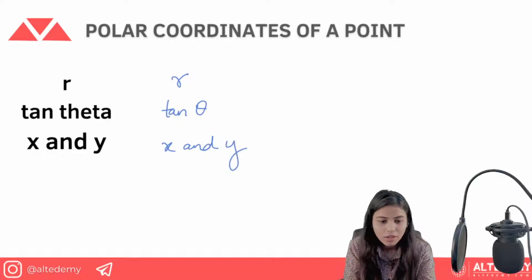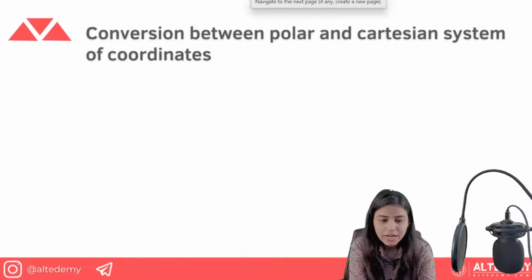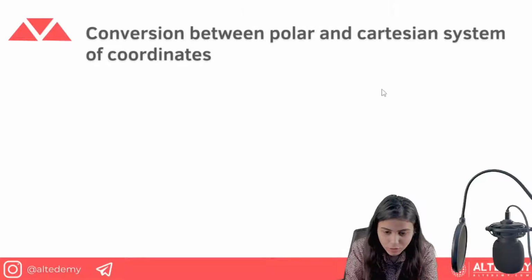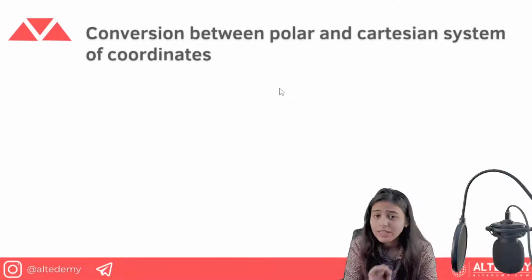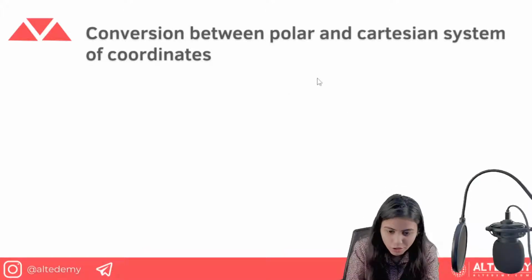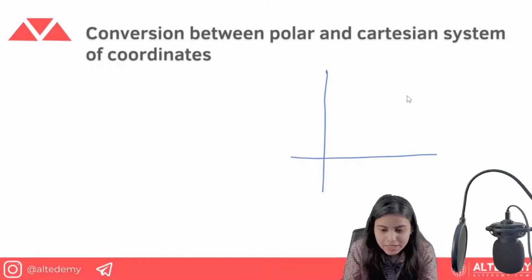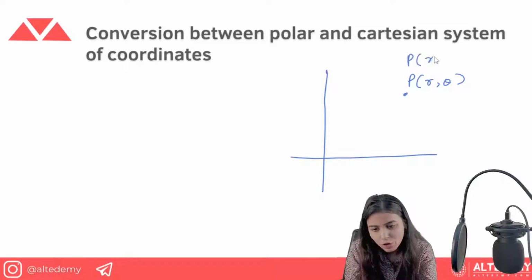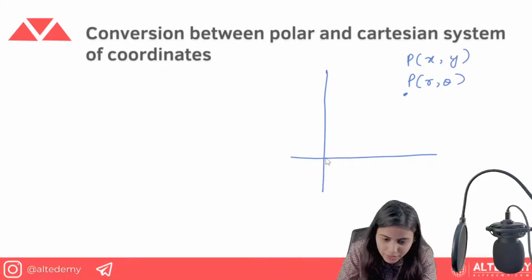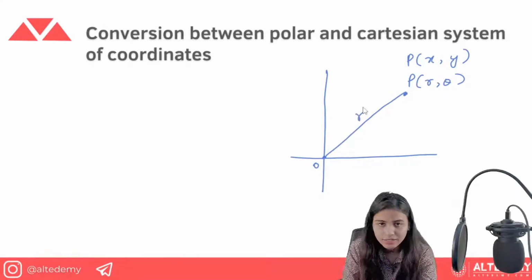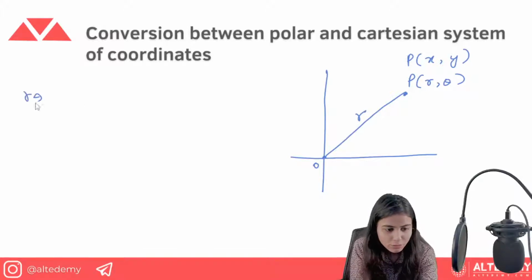Okay, now conversion between polar and Cartesian systems. How can you do it? I'll just draw a diagram for you all. If you can visualize this diagram, it is very simple to remember the polar and Cartesian systems of coordinates. So we have this graph, and suppose this is the point P with coordinates r comma theta. You can also write it as P x comma y. Now when you connect it to the origin, this comes to be r. This is the distance known as r, the distance from the origin.